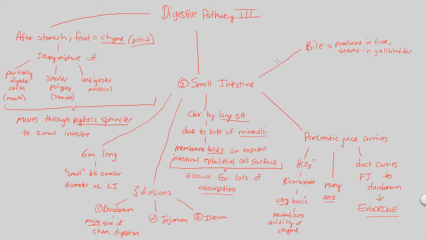Why are we mentioning it then as a part of the small intestine? This is because bile will get to the small intestine, it will arrive there via this process. It passes through the bile duct. Again, another duct. Lots of ducts in digestion. Passes through the bile duct to the major part of the small intestine, and that is the duodenum. Okay, so that's another very important part. It's always going to be lots of chemical digestion and absorption here. Passes through the bile duct to the duodenum.